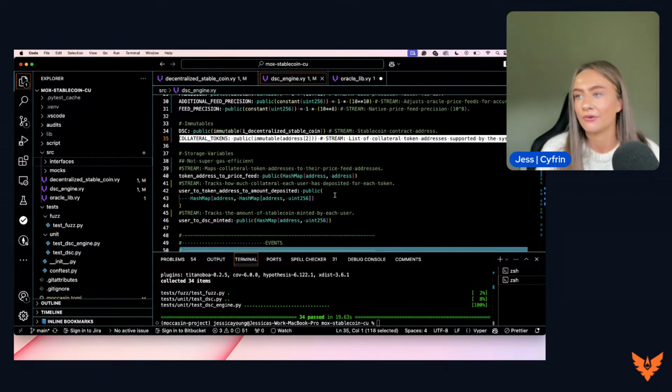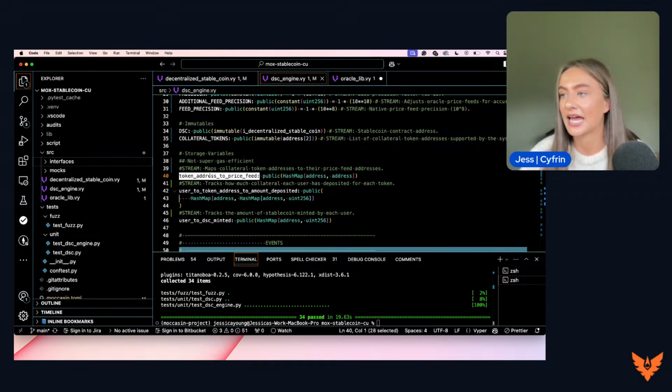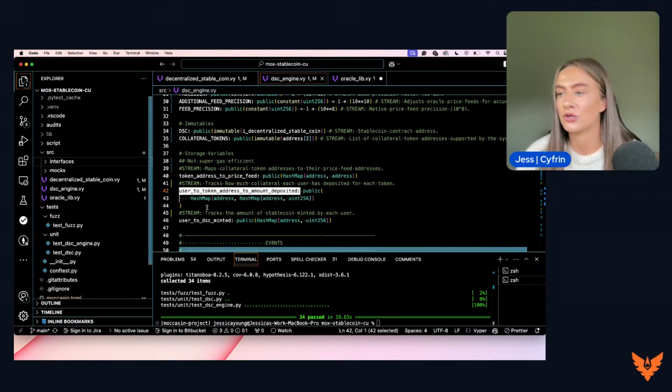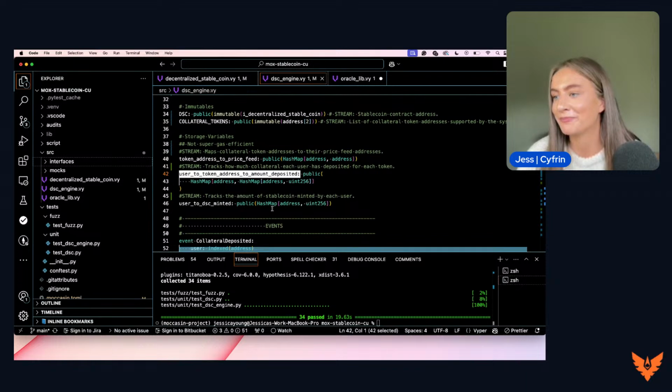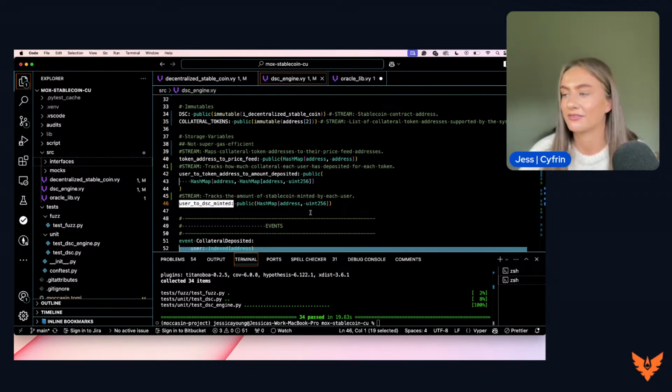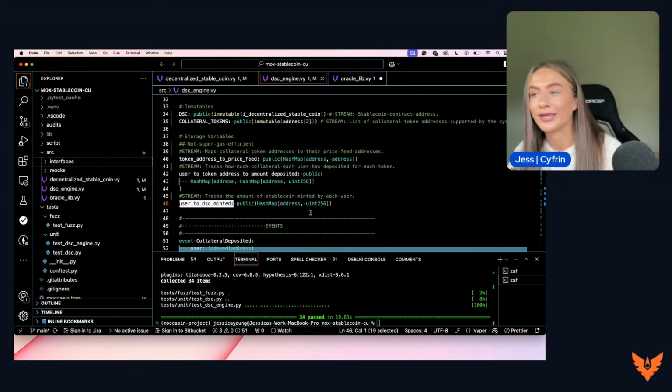Let's move into the storage variables. We're looking at the mappings of the contract here. We have the token address to price feed mapping, and this maps collateral token addresses to their price feed addresses. We have the second mapping, which is user to token address to amount deposited, and this tracks how much collateral each user has deposited for each token. And we have the user to DSC minted, so this tracks the amount of stablecoin minted by each user. So they're the three mappings that we have here.